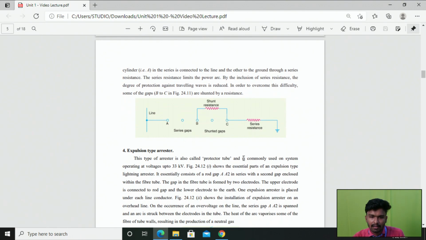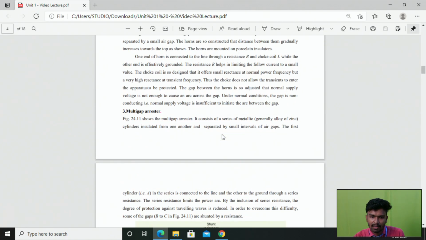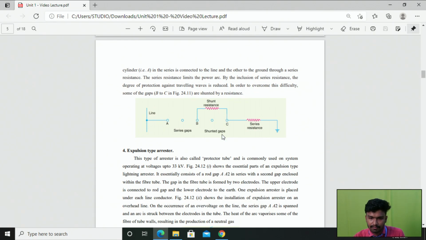In the first cylinder, that is A, which is connected in series with the transmission line, and the other one is connected to the ground through the series resistance. So here the second cylinder is connected to the ground through this series resistance. The purpose of the series resistance is to limit the power arc, right? But by including this series resistance, the degree of protection against traveling waves is reduced, right? So in order to overcome this difficulty, the gaps B to C are shunted through this resistance, right? So that is why we go for the multi-gap arrestor, right?